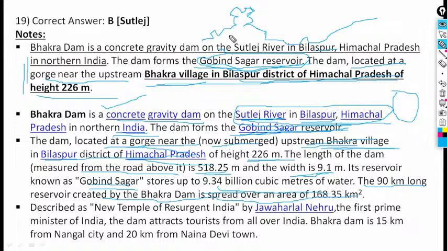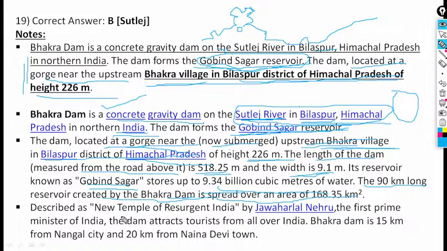This is Punjab, and this is where Himachal Pradesh is.